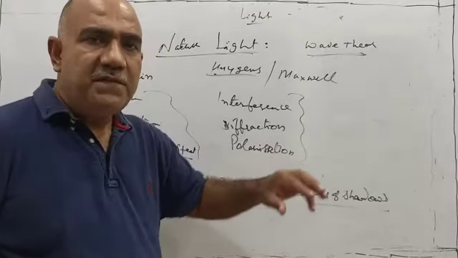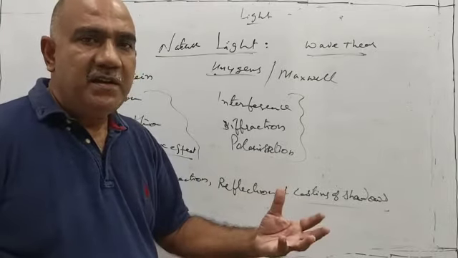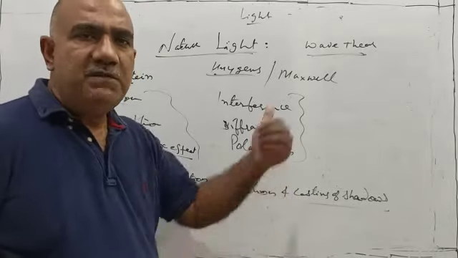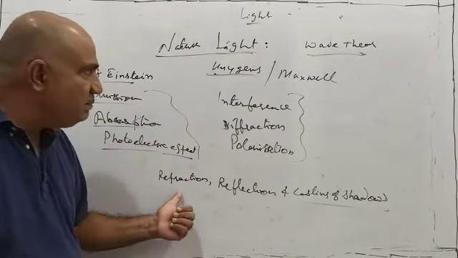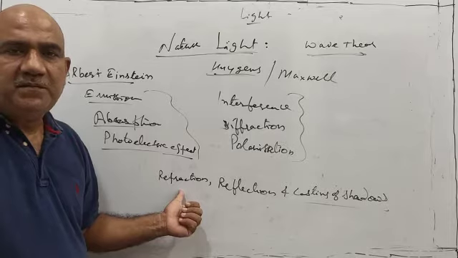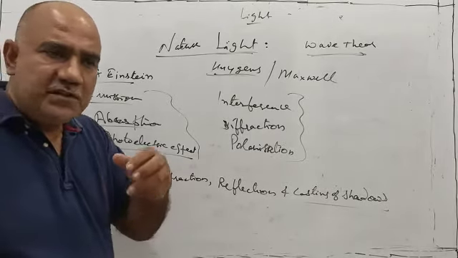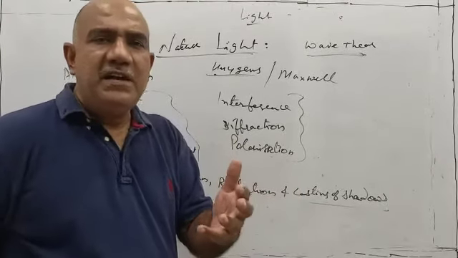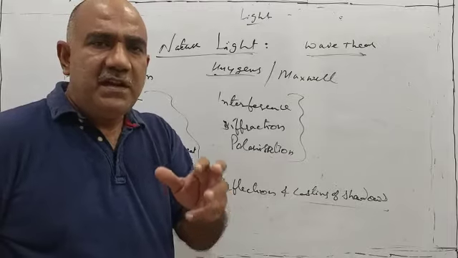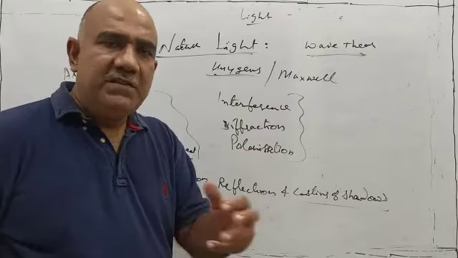These three phenomena can be explained by both the theories, that is wave theory as well as particle theory. However, refraction is best explained by wave theory. So this was about nature of the light. Now, exclusively you cannot say light is made up of particles, exclusively you cannot say light is made up of waves. So what you can say is light is made up of both particles as well as waves.